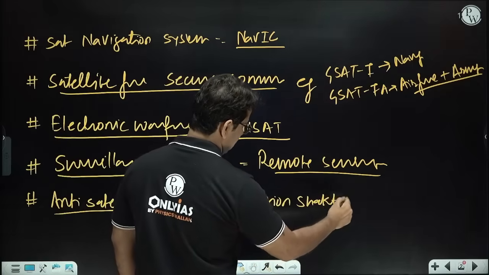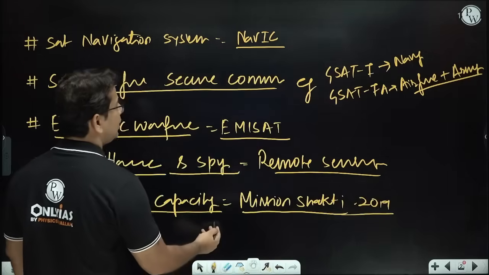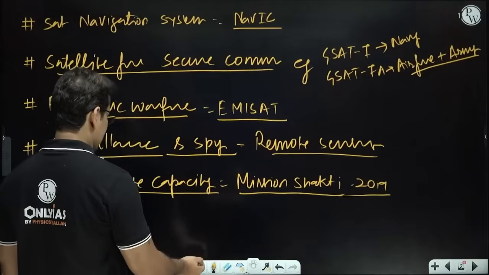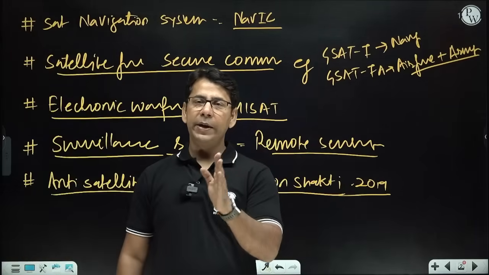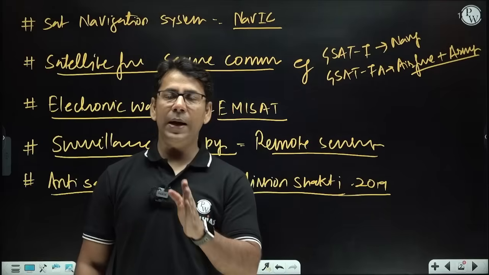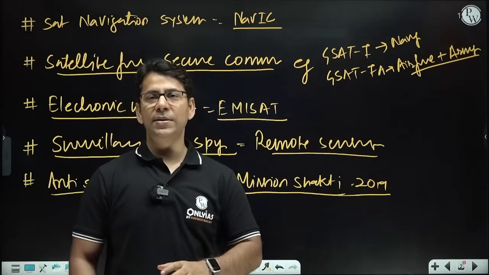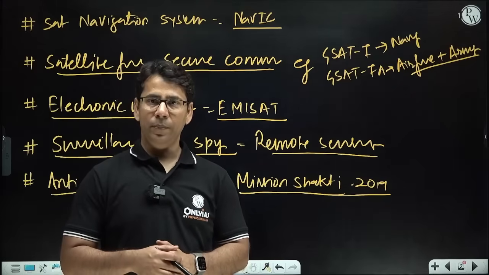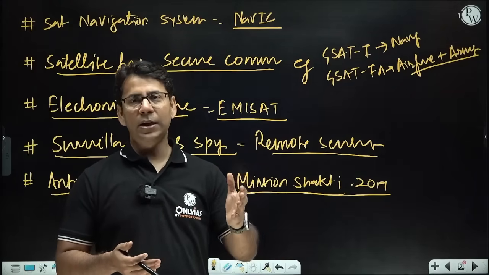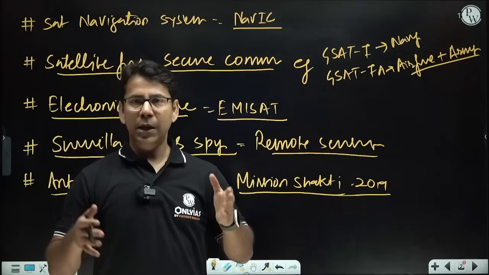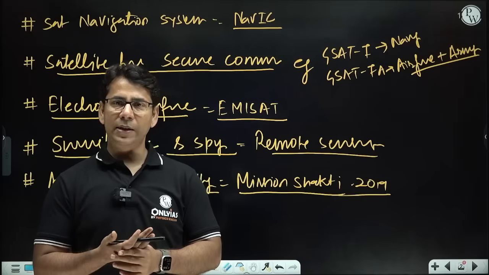Mission Shakti in 2019 was conducted successfully by India, and India demonstrated that we can kill an enemy satellite if it is intruding in our way. By that, we matched the Chinese capability, since China did the same thing in 2007. So we also have anti-satellite capability, right?